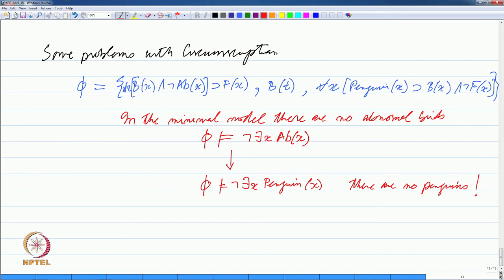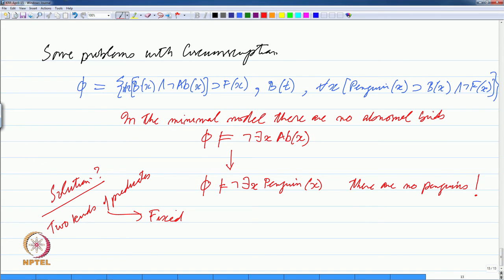So, people have tried to get around this problem by saying that you have two kinds of predicates. One is fixed.